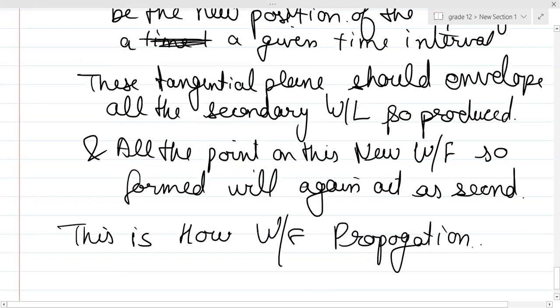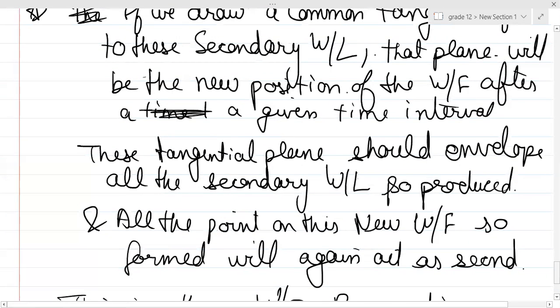I told you this particular thing now. All points on the wavefront are in the same phase. All points move with the same velocity of the wave, right? Clear? Guys, did you understand? Yes, sir. Okay. So with this, I'm done with Huygens' theory for wave.